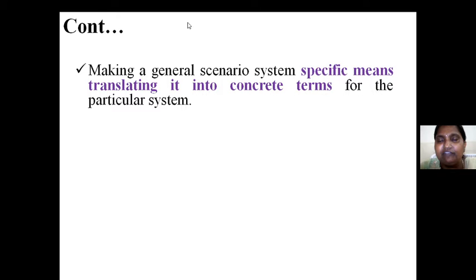So for that we have to convert into concrete terms. Concrete terms. We can't use the general words. We have to find out the concrete terms, along with the connectivity of these terms. For example, as we learn about the different types of scenarios in terms of stimulus, what is the source of the stimulus? What is the stimulus? What is the artifact? What is the environment? So these are the parts in which we can explain the scenarios or the problem identification concept in terms of stimulus, right?